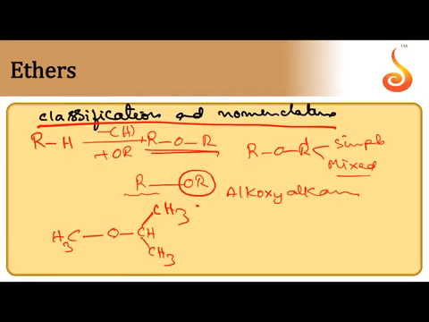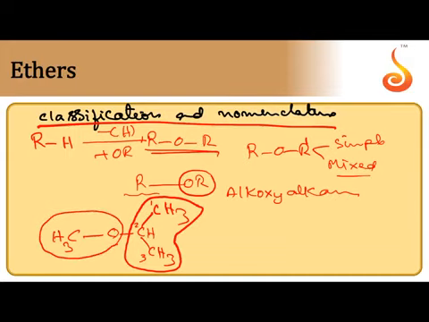There are two alkyl groups. You select one as the main carbon chain. The carbon chain with 3 carbons is selected as the main carbon chain, numbering 1, 2, 3. The other alkyl group along with oxygen is taken as a substituent. Its name is methoxy. Methoxy is present at the second position of the main carbon chain.